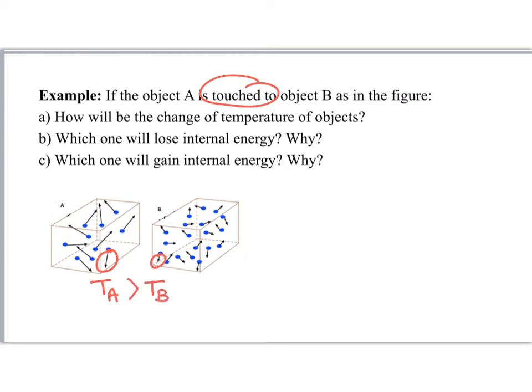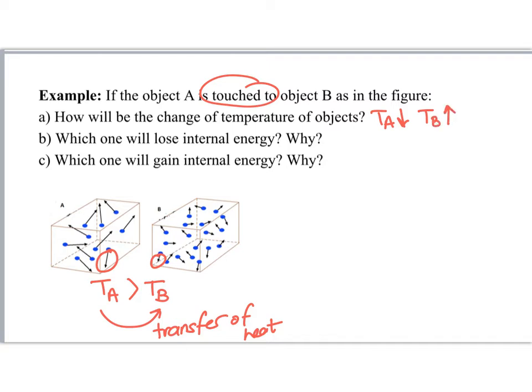So when they touch each other, there will be a transfer of energy from the hot object to the cool object. So A will lose heat, so the temperature of A will decrease, and B will gain heat and the temperature of B will increase.